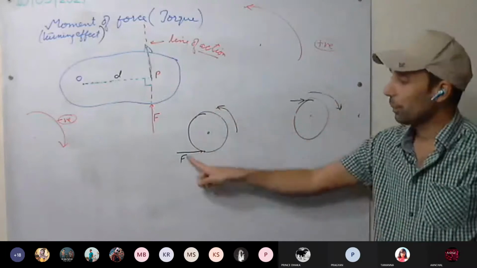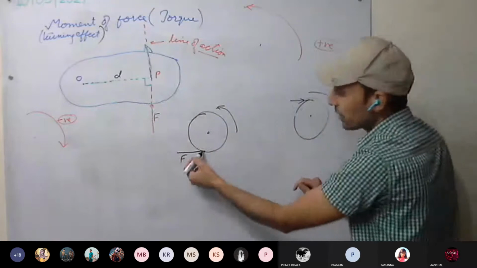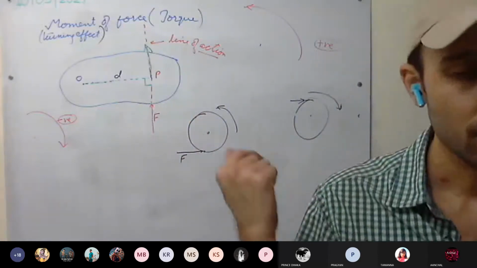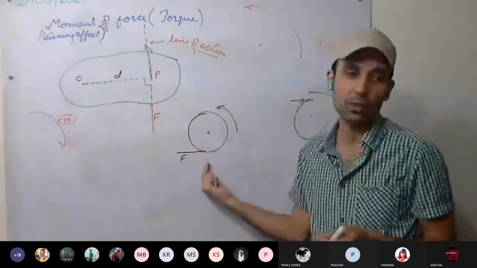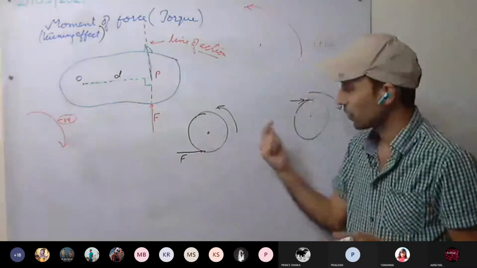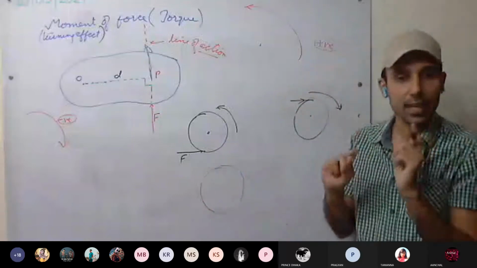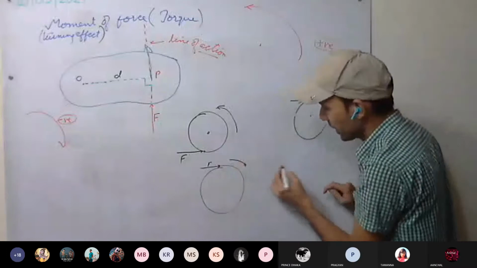By changing the point of application of force, the force direction is the same, but we have changed the point of application. We are not changing the force. Second, we can change the direction of the force applied. Once we are applying force in this direction, it will move in this direction.